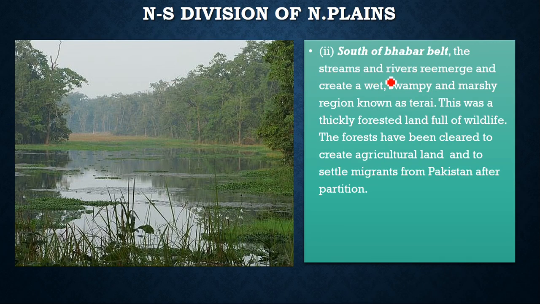South of the Babar belt, the streams emerge and create a wet, swampy and marshy region like this. This is a thickly forested land of wildlife. The forests have been cleared to create agricultural land and to settle migrants from Pakistan after partition. This is a marshy land you can see called Terai. Terai is the name.